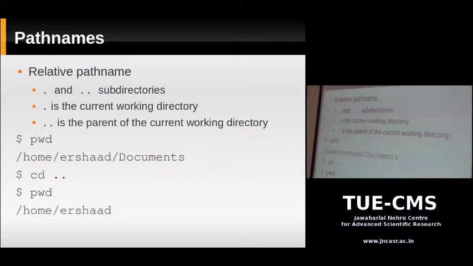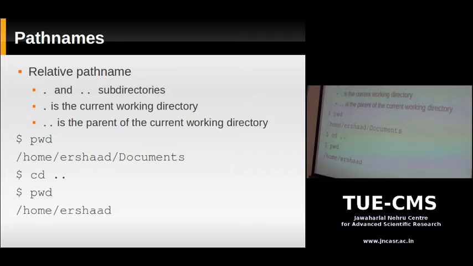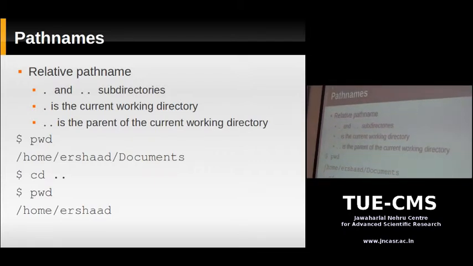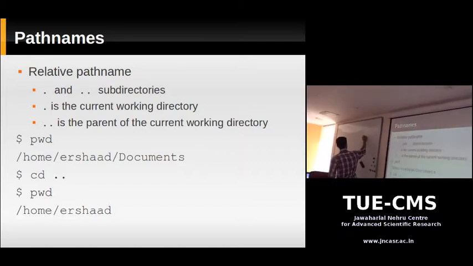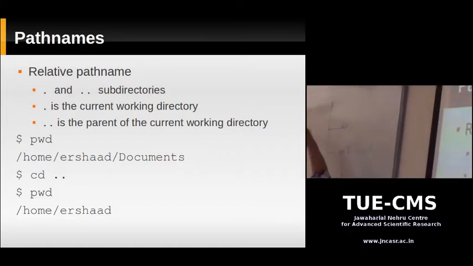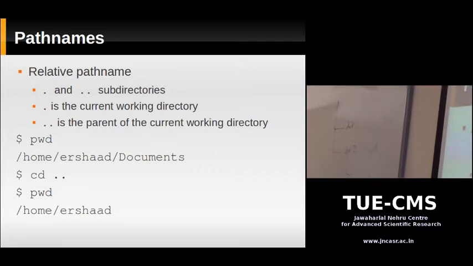So what do these directories do and why are they there? The dot directory is like a shortcut to your current working directory. For example, if you were using the cp command and in the place of the source you put a dot, that dot means the current working directory. And if you put a dot dot, what does that mean? It means the parent of the current working directory. So suppose this is your current working directory; dot dot is the parent directory.